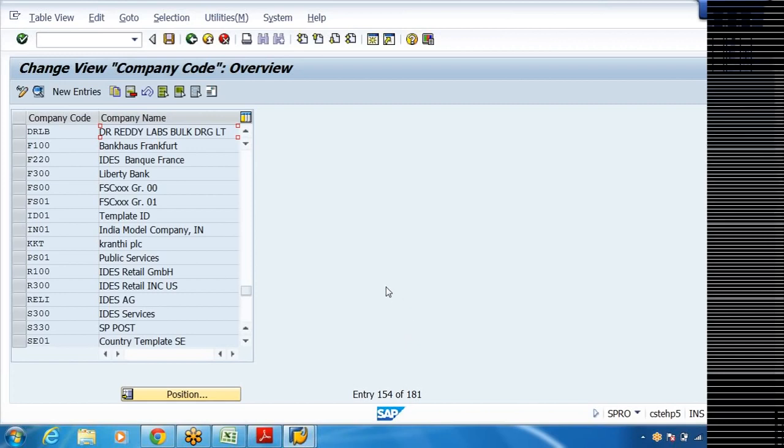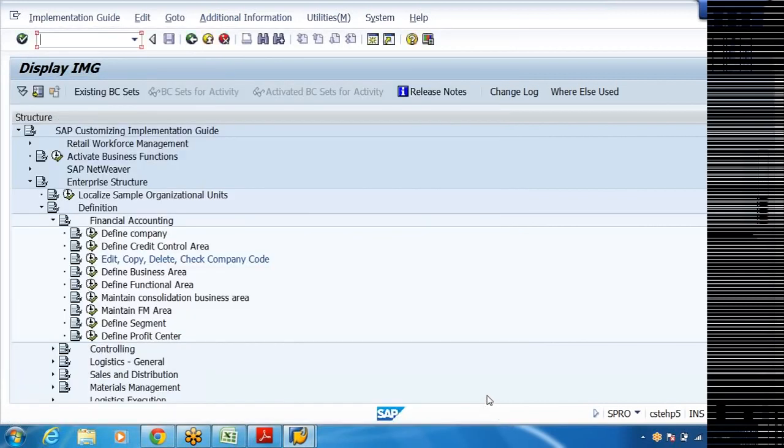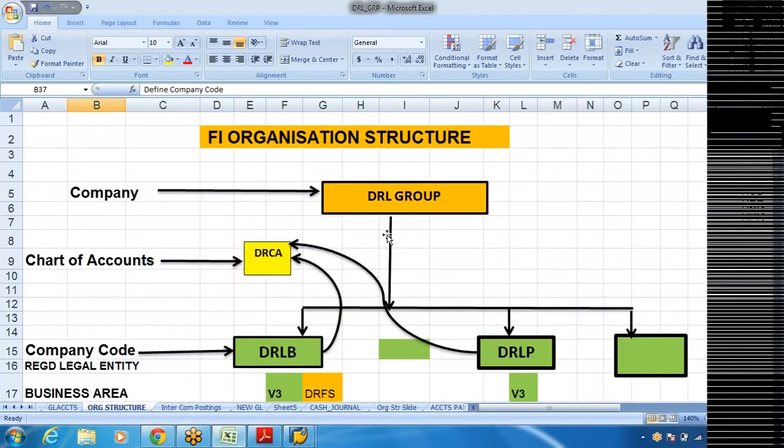Then coming to step number 3. Step number 3 is nothing but assign company code to company. Assign company code to company. What does it mean? How do I create a subsidiary from this? No, it is not a subsidiary.